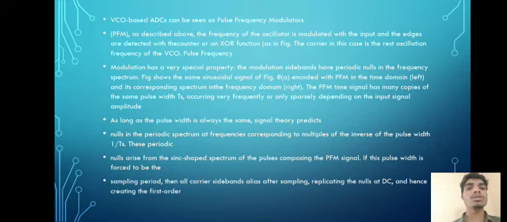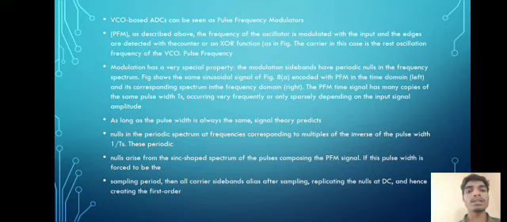The figure shows the same sinusoidal signal encoded with PFM in the time domain and the corresponding spectrum in the frequency domain. The PFM time signal has many copies of the same pulses with width Ts occurring very frequently or only sparsely depending on the input signal amplitude. As long as the pulse width is always the same, signal theory predicts nulls in the periodic spectrum at frequencies corresponding to multiples of the inverse of the pulse width, 1 by Ts.